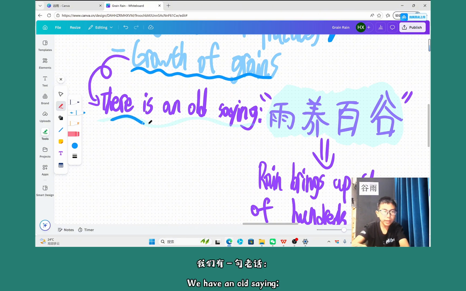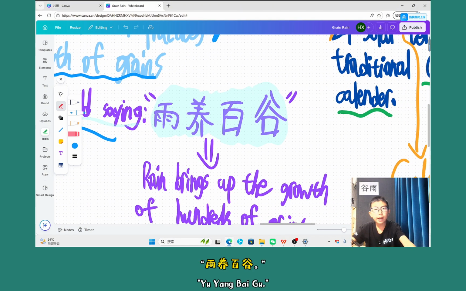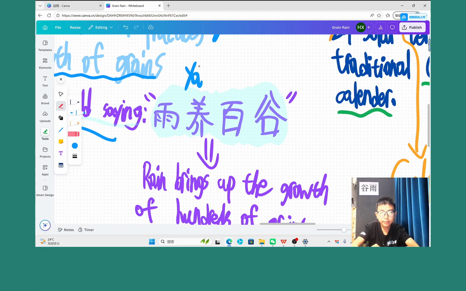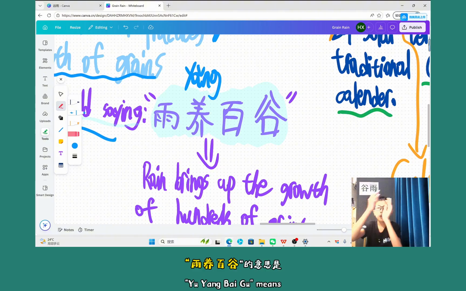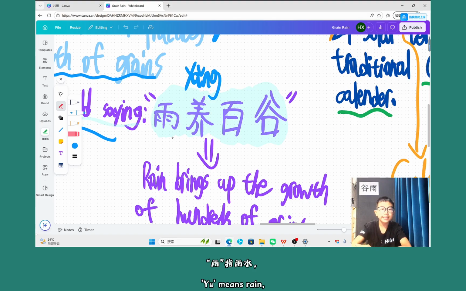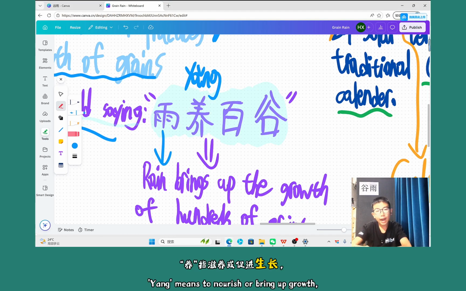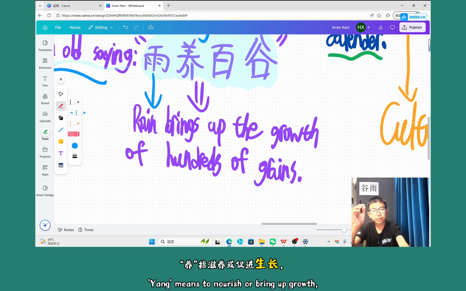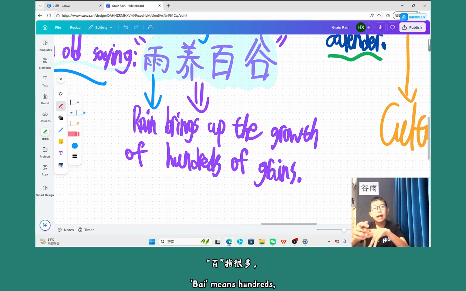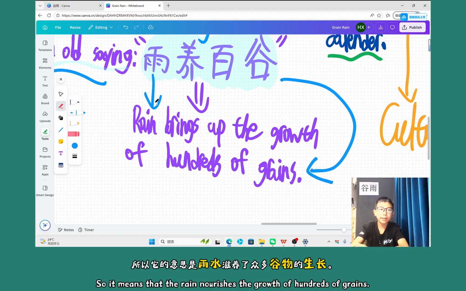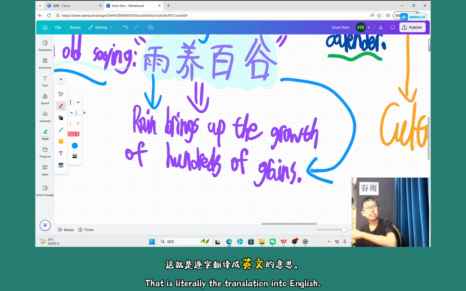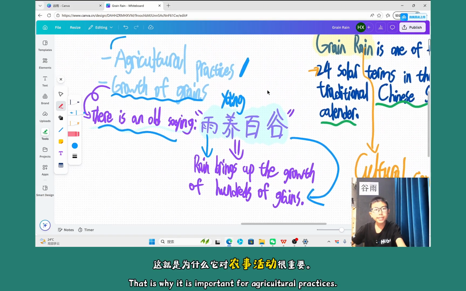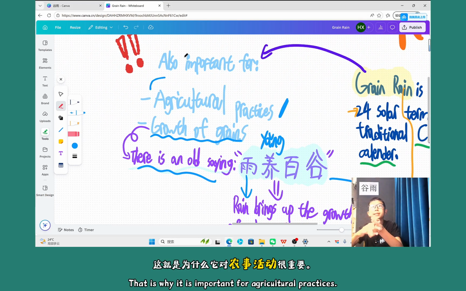So we have the old saying here, 雨养百谷. 雨 means rain, and 养 means to bring up the growth of them. 百 means hundreds of them, and 谷 means grains. So that means the rain will bring up the growth of hundreds of grains. That's literally the translation into English. So that's why it's for the agricultural practices.